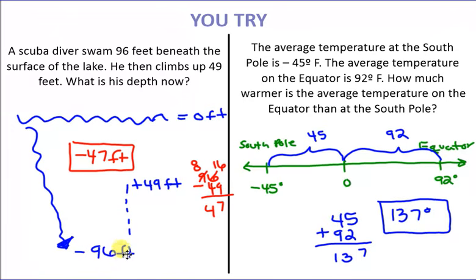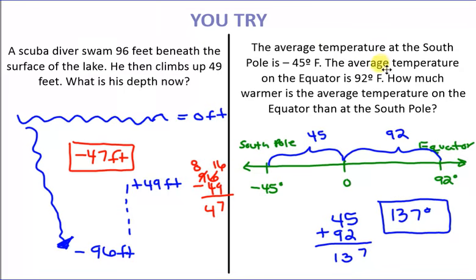Then he climbs up 49 feet. So we climbed up 49 feet, but it's not 96, so we're still underwater. So where's he at now? I went ahead and subtracted the two numbers and I got negative 47 feet. And the reason why it's negative is because he's still underwater. If I climbed up more than 96 feet, then it would be a positive number.